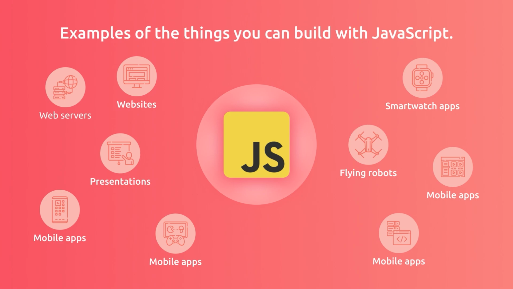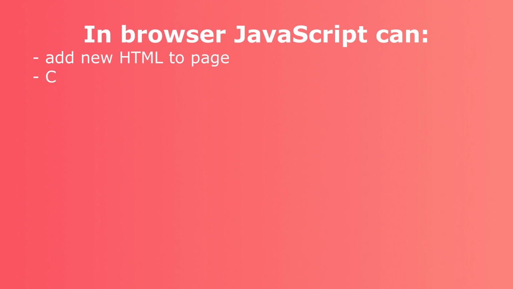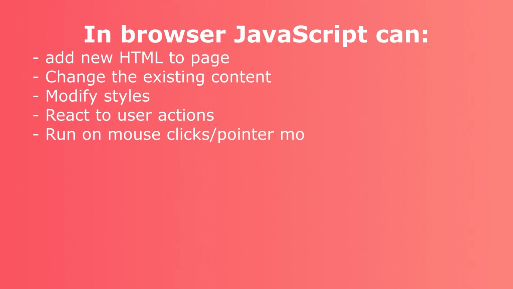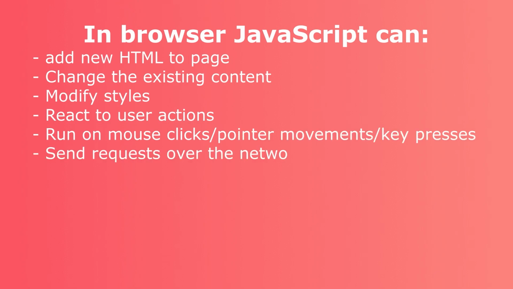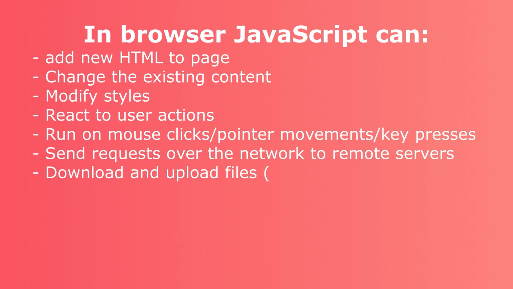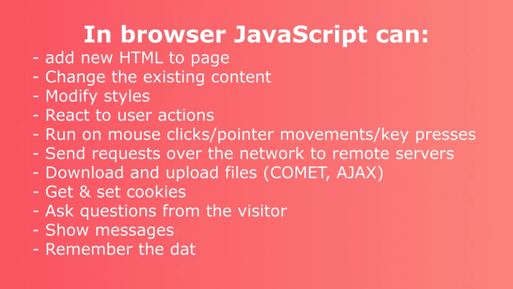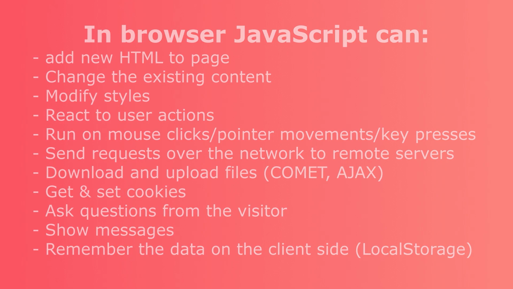For instance, in browser, JavaScript is able to add new HTML to the page, change the existing content, modify styles, react to user actions, run on mouse clicks, pointer movements, key presses, send requests over the network to remote servers, download and upload files, so-called AJAX and Comet technologies, get and set cookies, ask questions to the visitor, show messages, remember the data on the client side, which is called local storage.